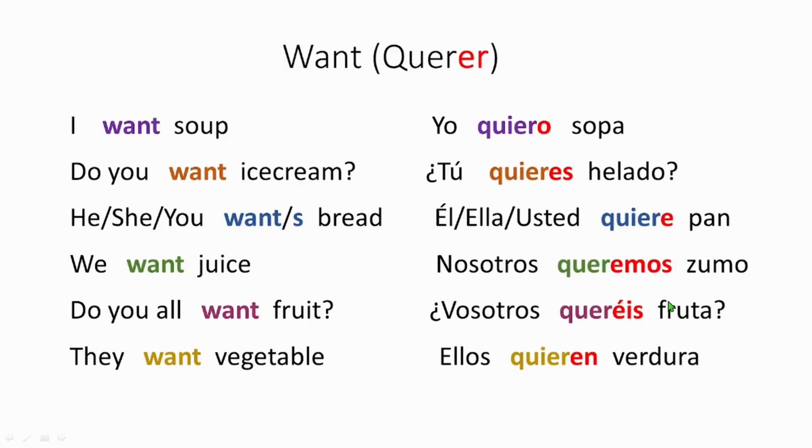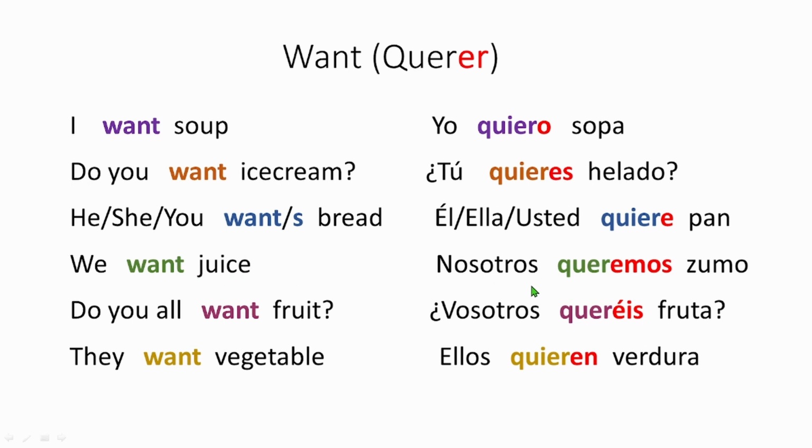Now let's go ahead. So here we've got some more sentences. I want soup. You say yo quiero sopa. Alright. Do you want ice cream? ¿Tú quieres helado? He, she, you want bread. For the three of them you can say él, ella, usted quiere pan. So he wants bread, then you say él quiere pan. She wants bread, ella quiere pan. And you want bread, same. The formal one, usted.